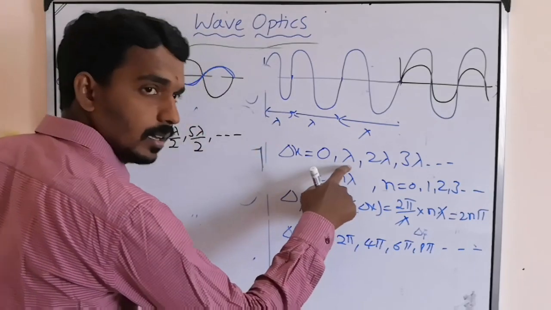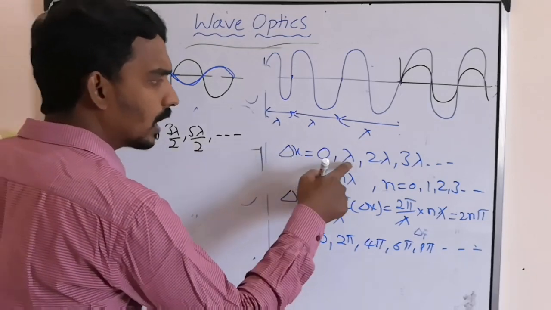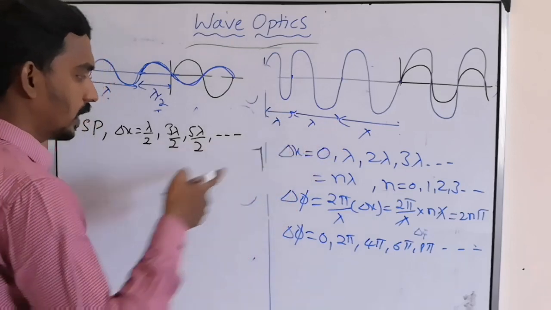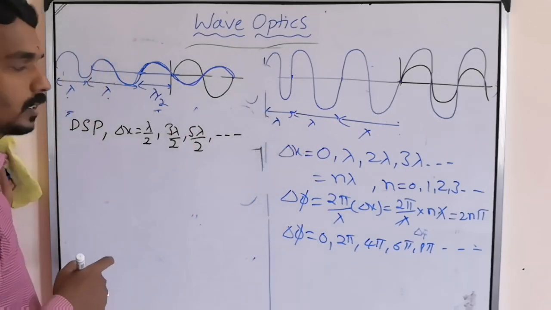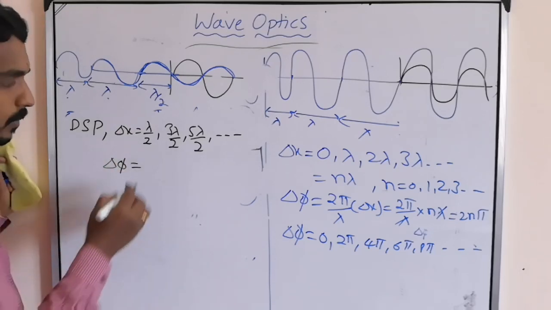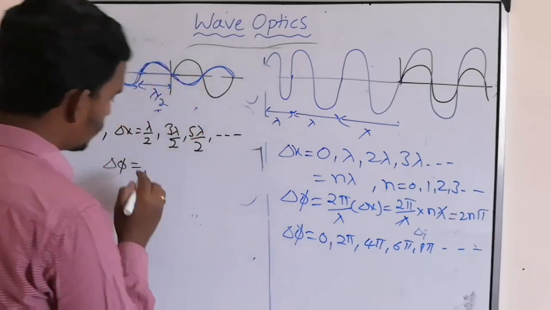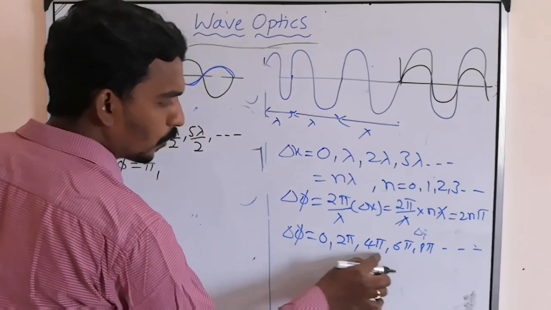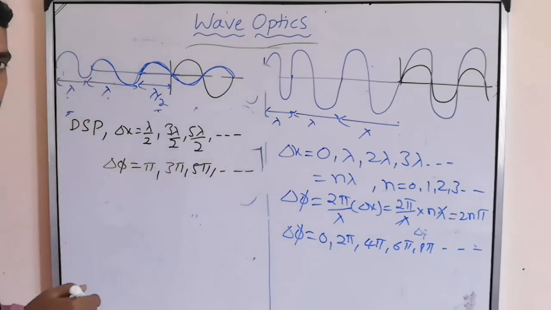Here 0 lambda, the mid value is lambda by 2. So if 0 or lambda, constructive superposition. If it is lambda by 2, then destructive superposition. So the corresponding delta phi will become, here 0 to 2 pi. What is the middle one? Pi. 2 pi to 4 pi. Middle one 3 pi, 5 pi, so on.